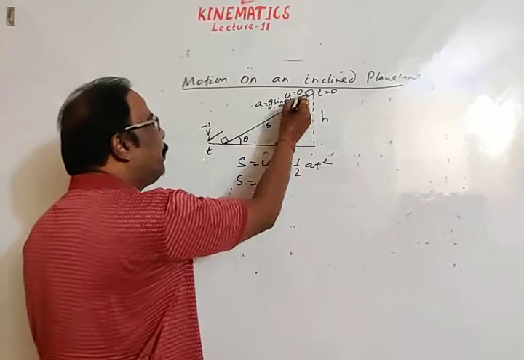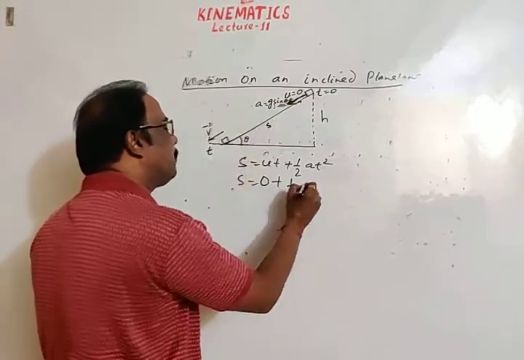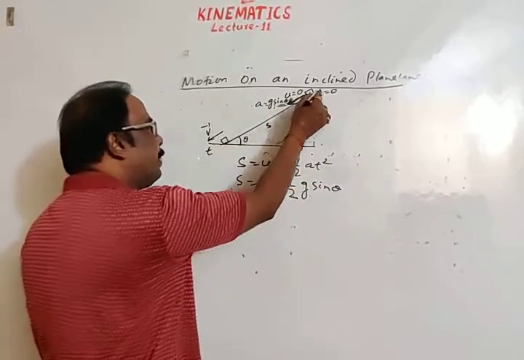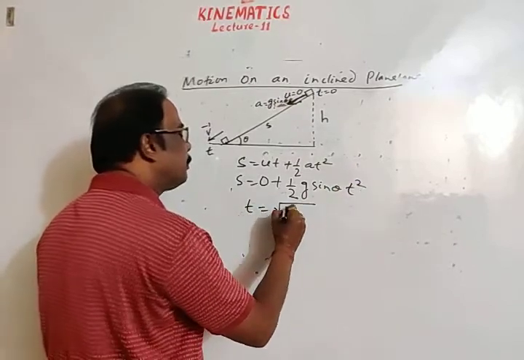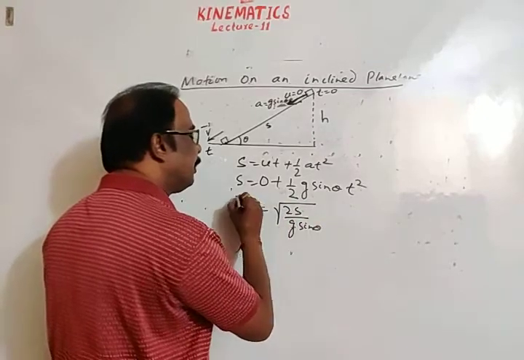So AC is equal to u, initial velocity is 0, plus half, in place of a we can write g sin theta, time taken is t, from 0 to t square. Then solving it, we will get t is equal to root of 2s by g sin theta.